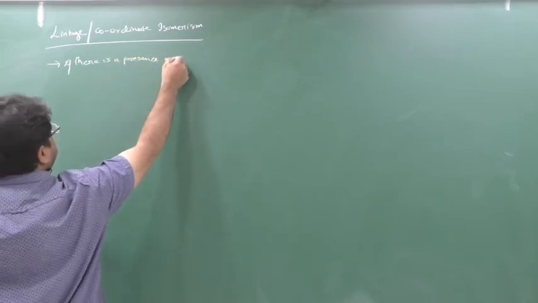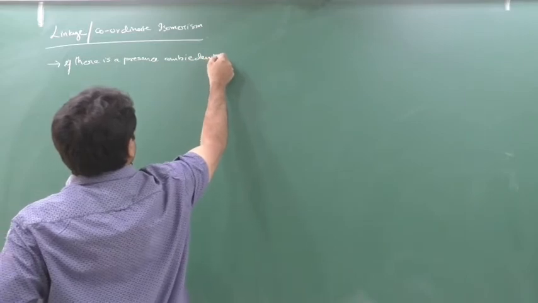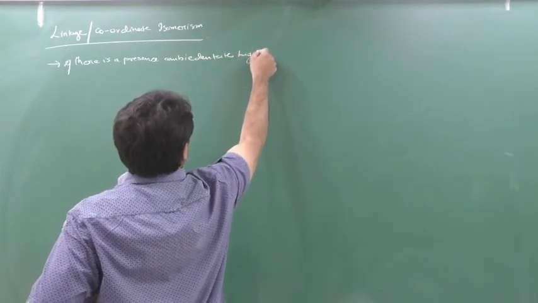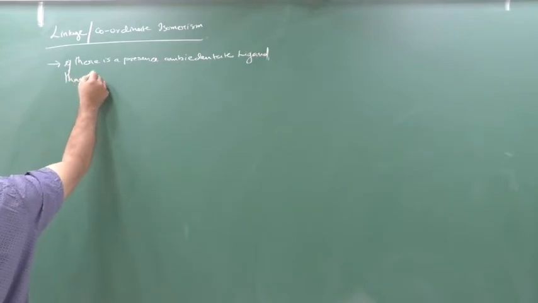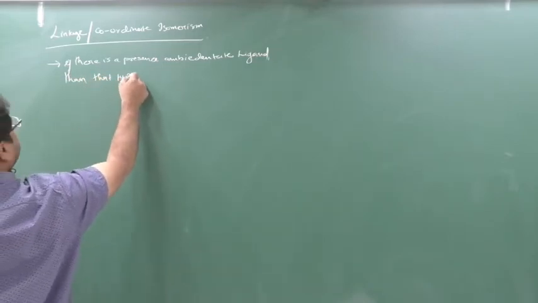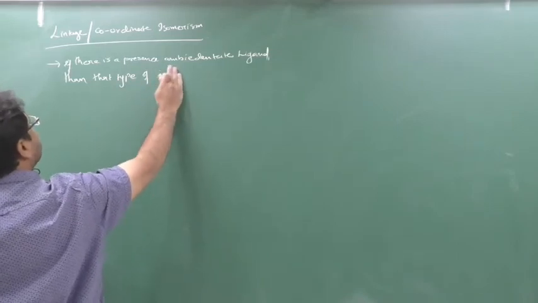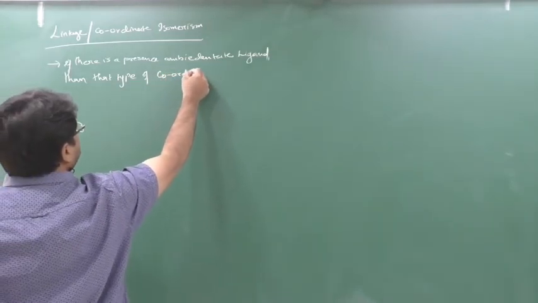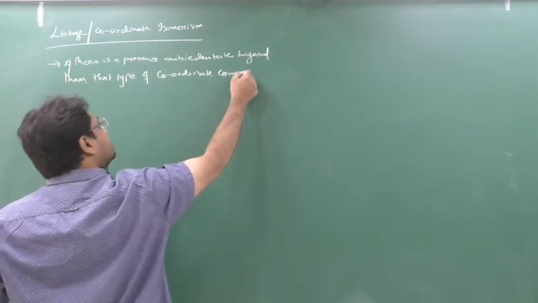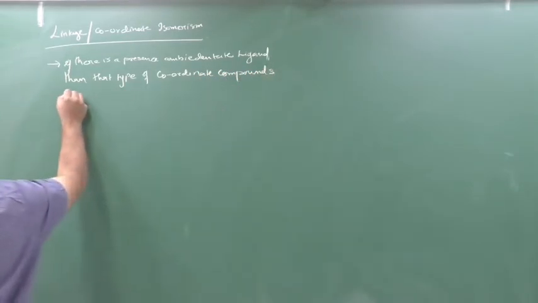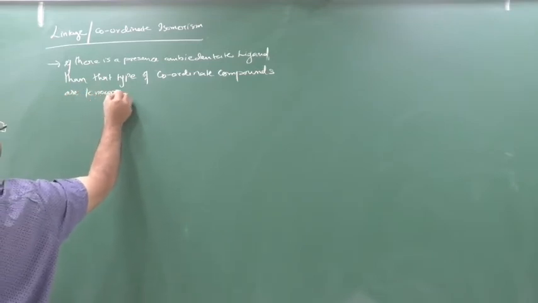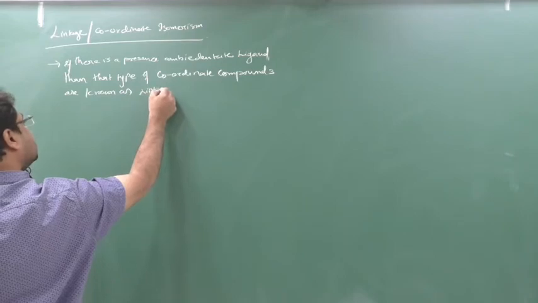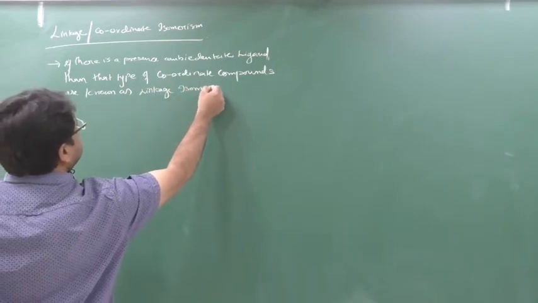Write down: if there is a presence of ambident ligand, then that type of coordinate complexes are known as linkage isomers of each other.